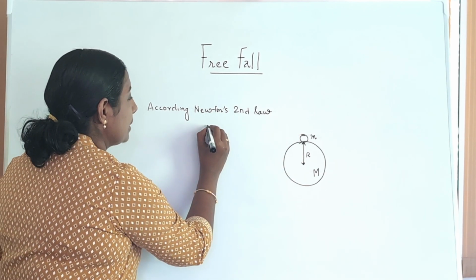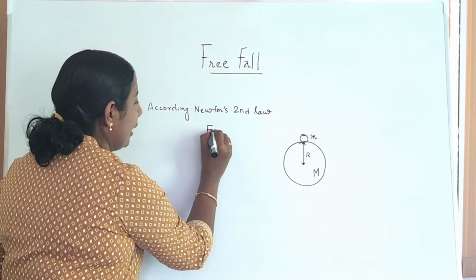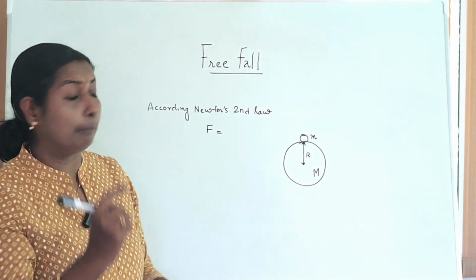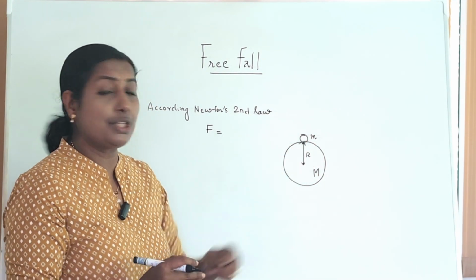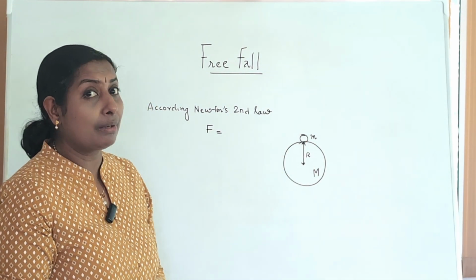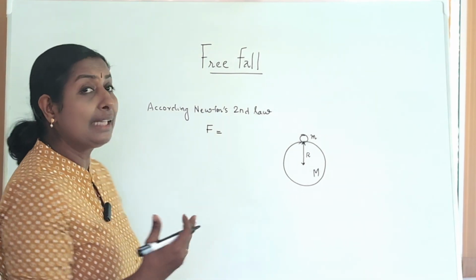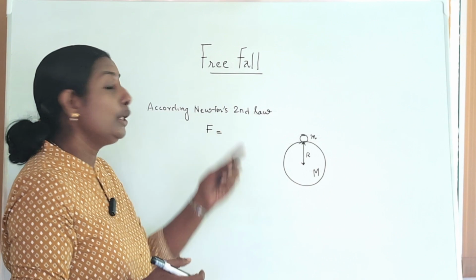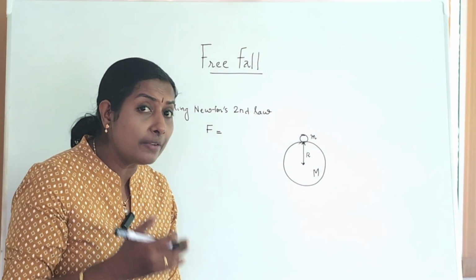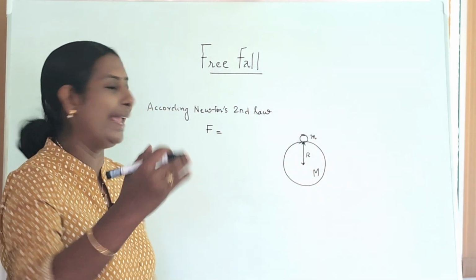So what will be that? And we know that it is F is equal to ma. So here when the body is falling down and just touching the Earth, what is the acceleration due to gravity? We have already studied this acceleration due to gravity is small g, right? So according to Newton's second law, we know F is equal to m into a, isn't it?